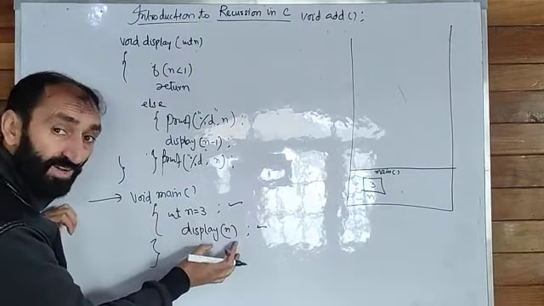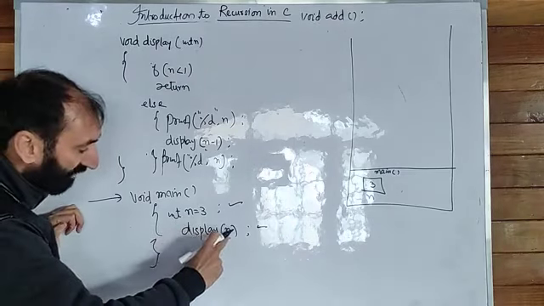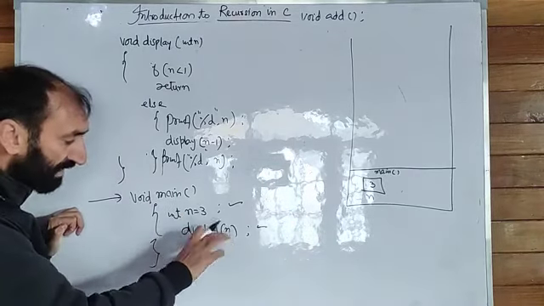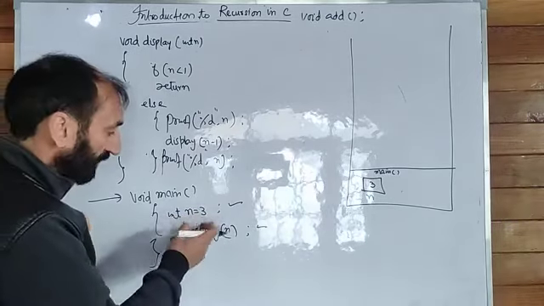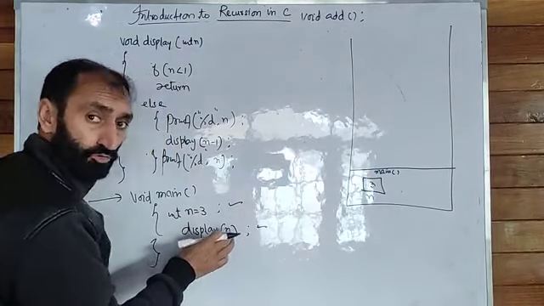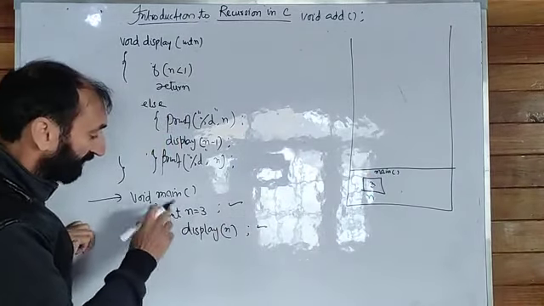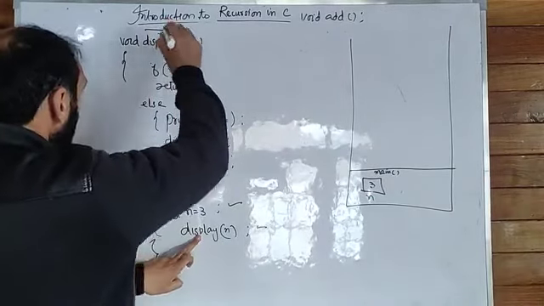Display n. What is this? It is a function call. The main function is calling the display function by passing n. What is n? n is 3. Actually the variable is going to be passed, but what is stored in that variable? In that variable there is a 3. That means n is going to be passed to the display function by the main function. After execution of this line, the control will go here.